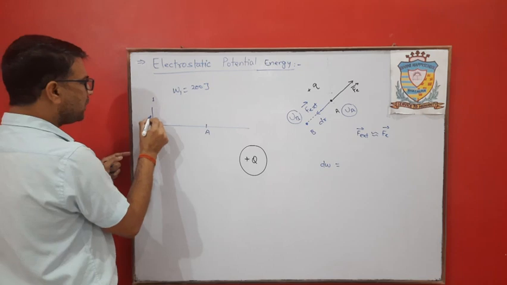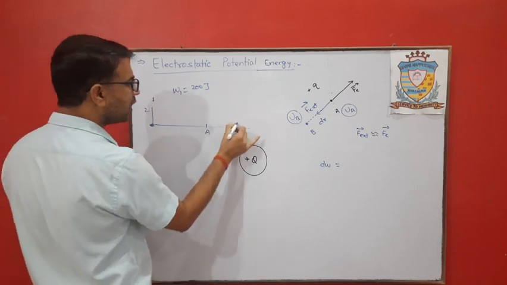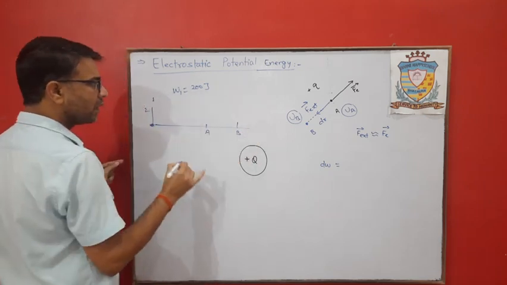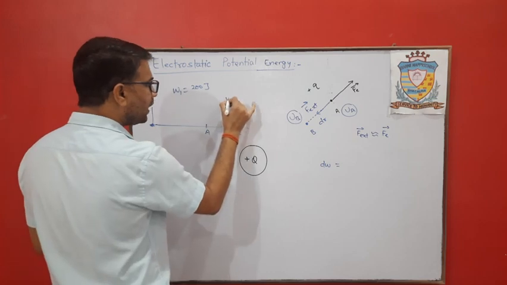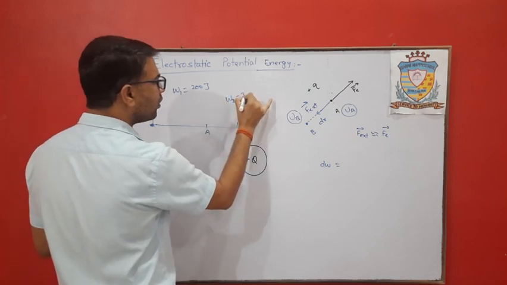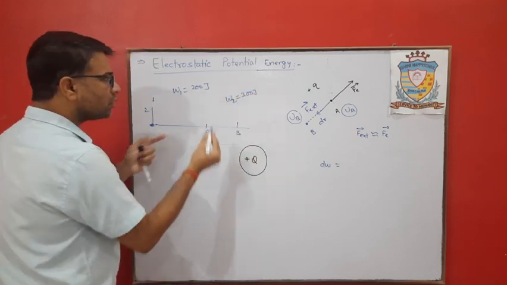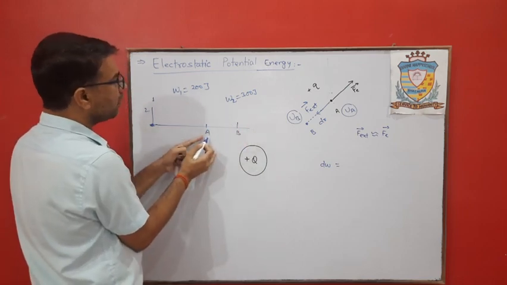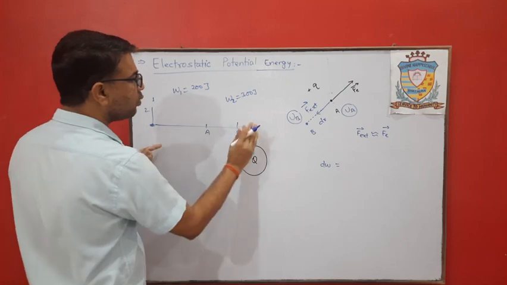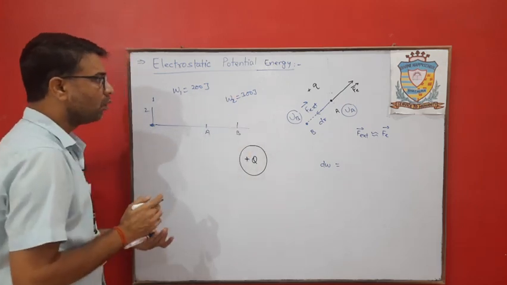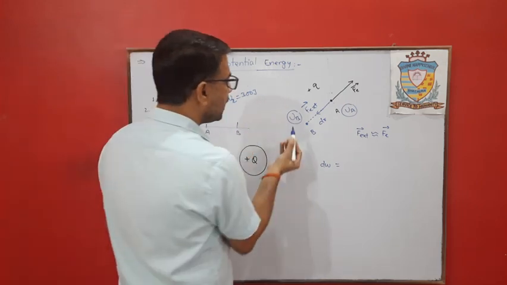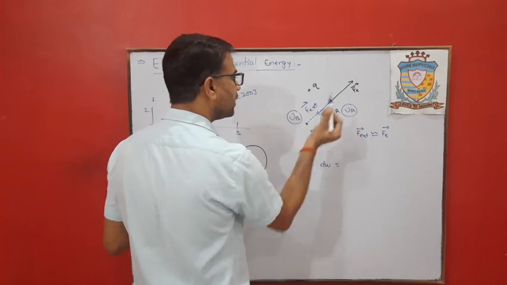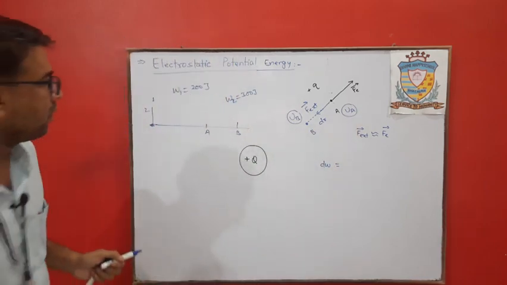Another person 2 moved this object to point B. Now in that case, the work done by 2, let it be 300 joule, is always greater than the work done by 1. Clear? Because the greater the distance, the greater the work that has to be done. Means in that case UB is greater than UA.